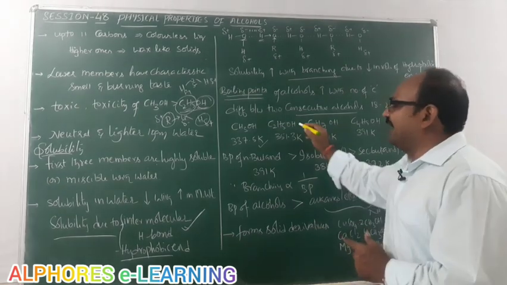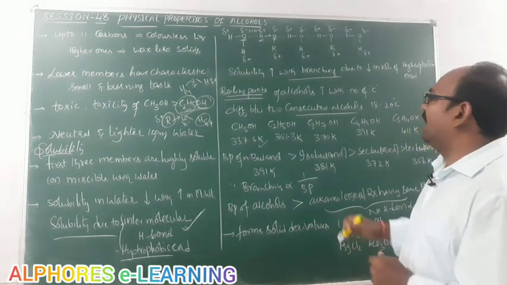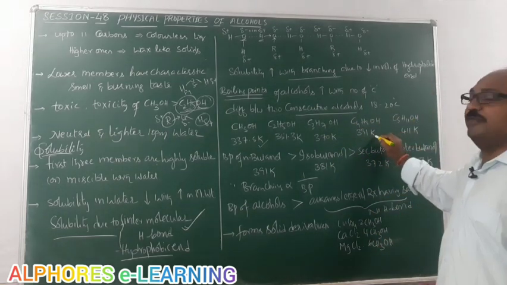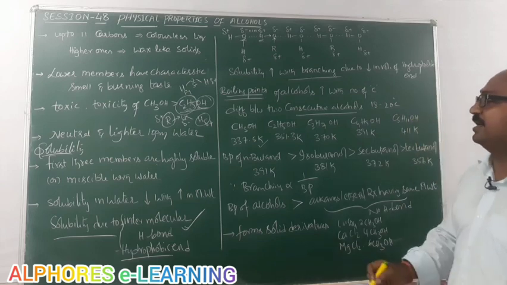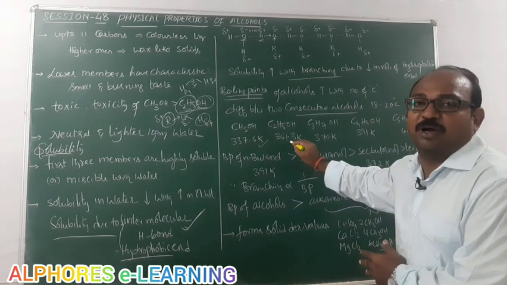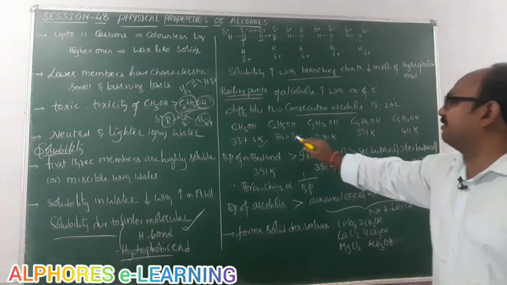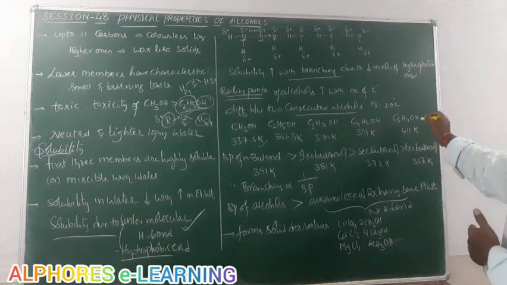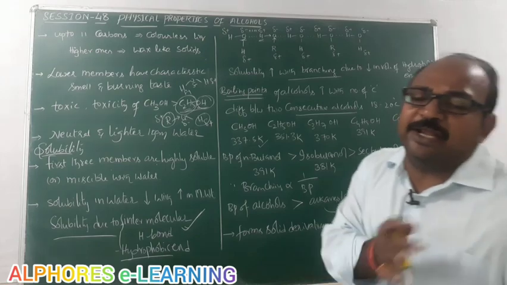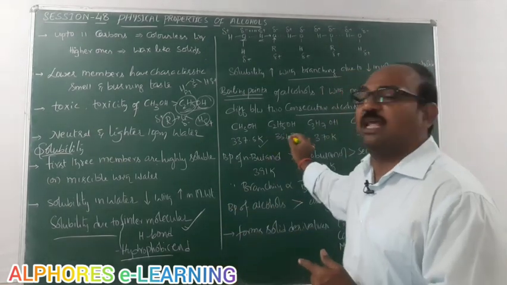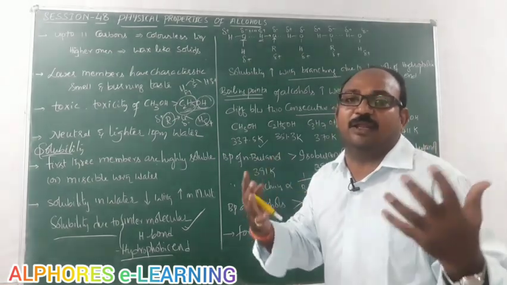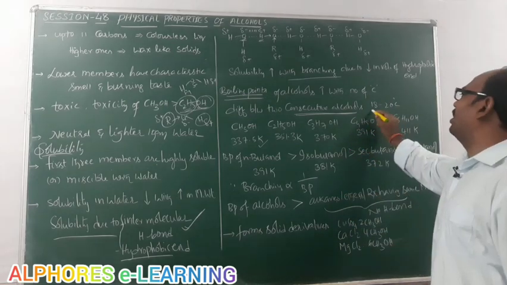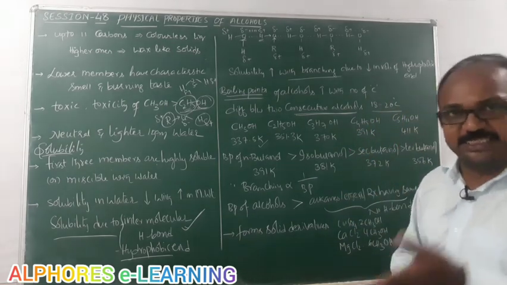337.5 Kelvin, and ethyl alcohol 351.3 Kelvin, propyl alcohol 370 Kelvin, butyl alcohol 391 Kelvin, pentyl alcohol 411 Kelvin. See here 337, 351, almost 14 Kelvin more, then 351, 370, 19 Kelvin, and 21 Kelvin and 20 Kelvin. That means around 18 to 20 Kelvin. Of course, here the difference is 14 Kelvin, but except this one, all the remaining have 18 to 20 Kelvin variation. That's why the difference in boiling point between any two consecutive alcohols is 20 degrees Celsius or 20 Kelvin.